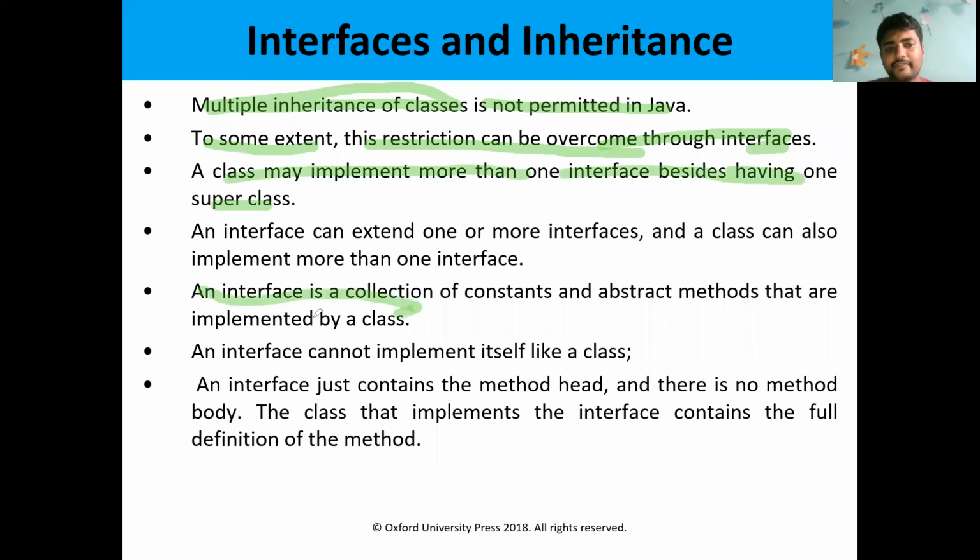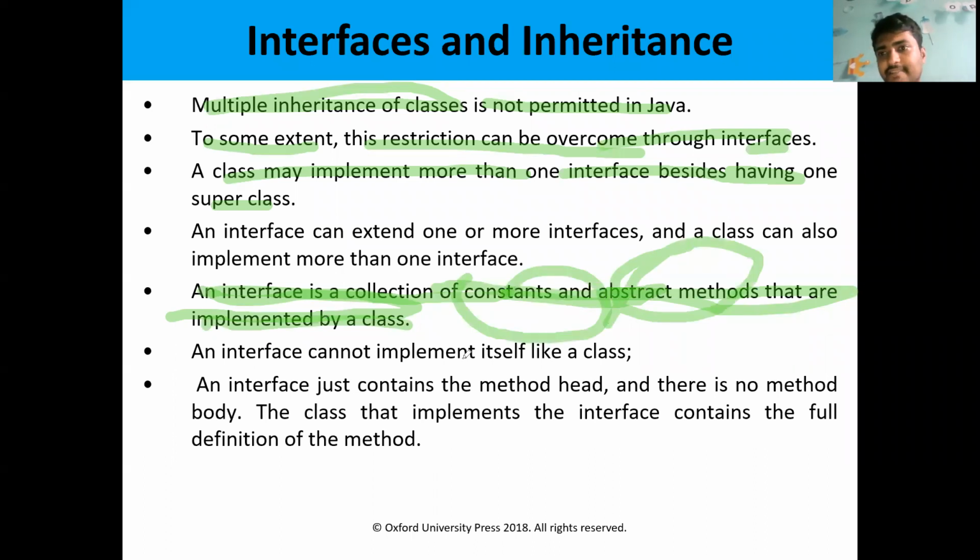So this is the definition of interface. An interface is a collection of constants and abstract methods. Abstract methods means the methods which have no definition, the skeleton methods. Constant means x equal to 10, that is a literal, or pi is equal to 3.14, that is a constant. So an interface is a collection of either constants or abstract methods. Let us see the example.